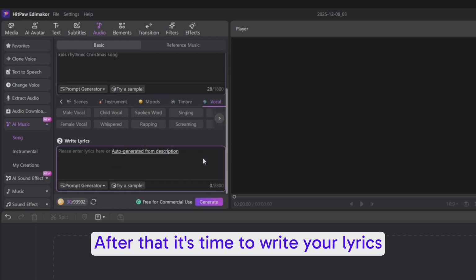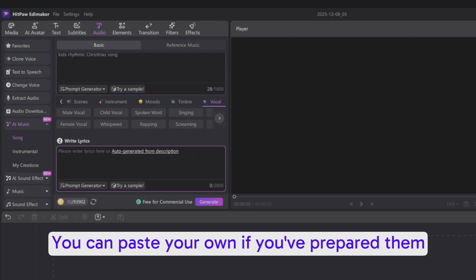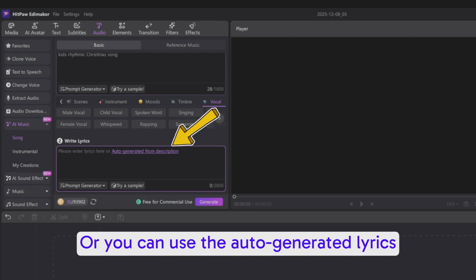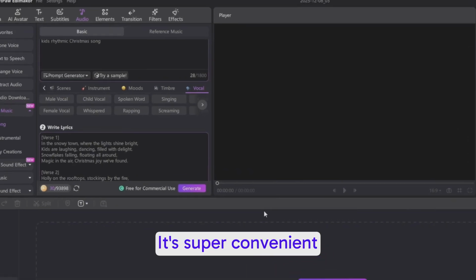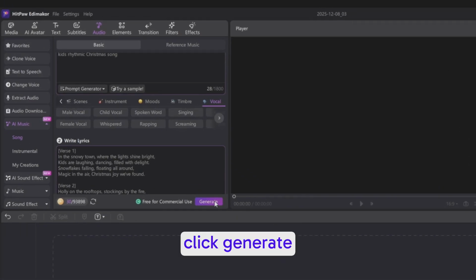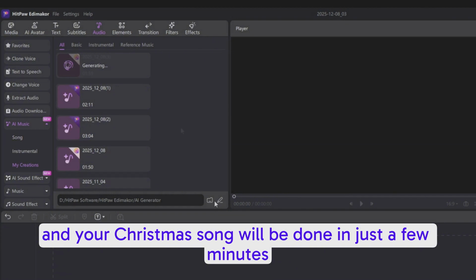After that, it's time to write your lyrics. You can paste your own if you've prepared them, or you can use the auto-generated lyrics from your description, which is what I'm doing here. It's super convenient. When everything is ready, click Generate, and your Christmas song will be done in just a few minutes.